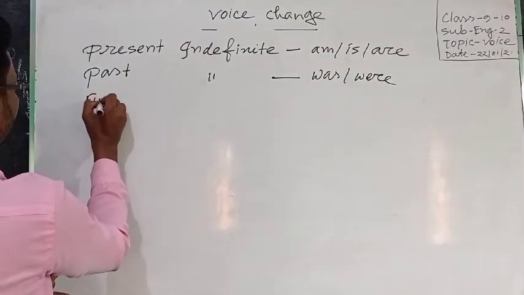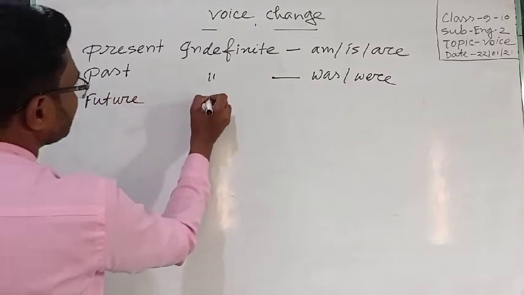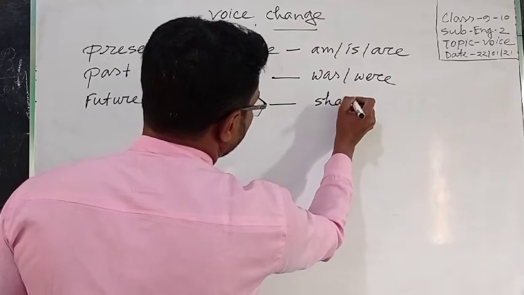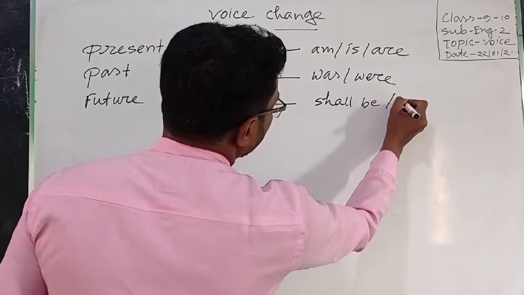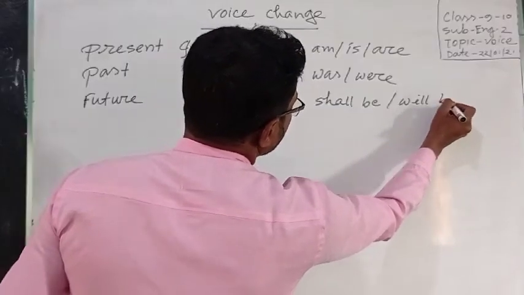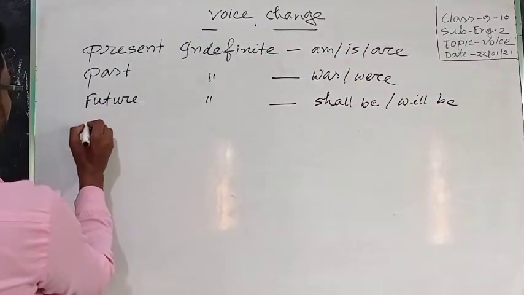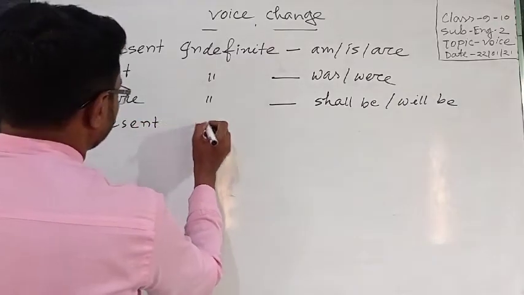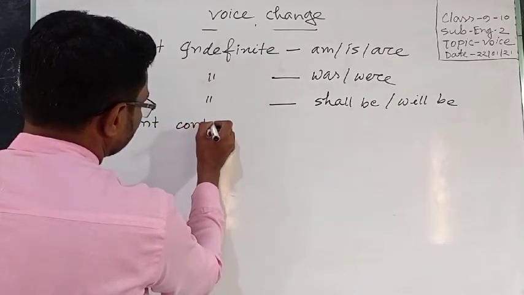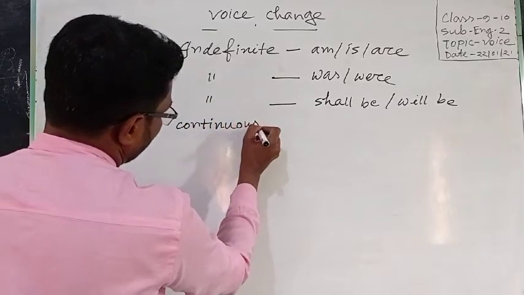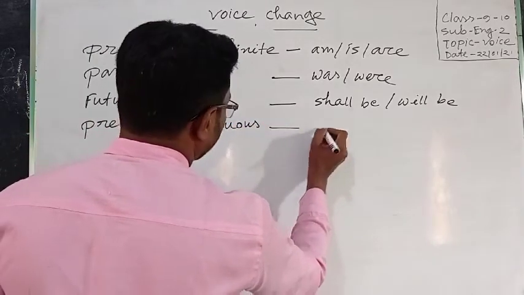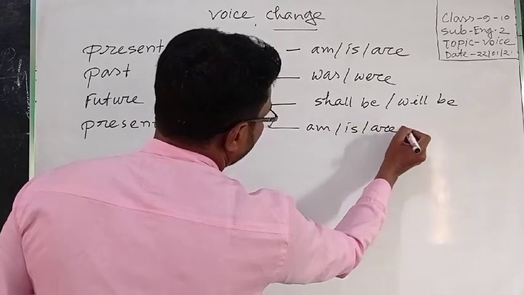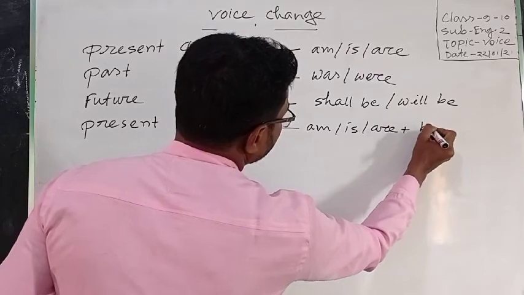For future indefinite, you can use shall be or will be. For present continuous, you can use am, is, or are plus being.